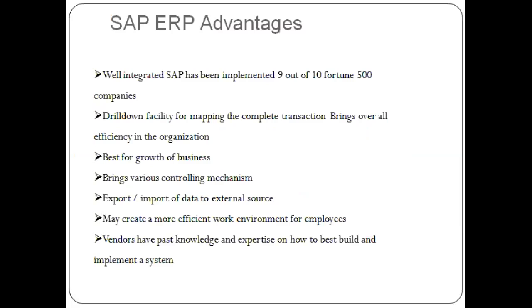So what are the advantages of this SAP? It is well integrated. SAP has been implemented in 9 out of 10 Fortune 500 companies. What is the meaning of this? Say we have 100 companies in Hubli-Dharwad, and in those 100 companies, there are about 90 national and multinational companies.